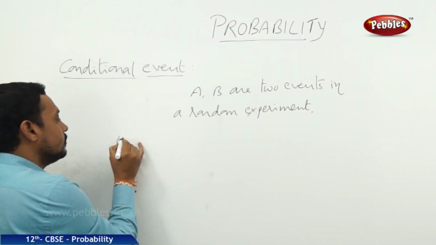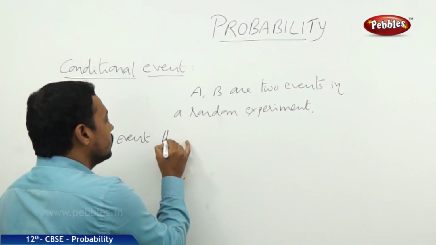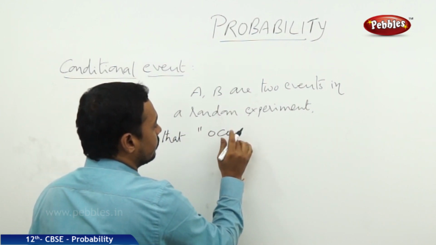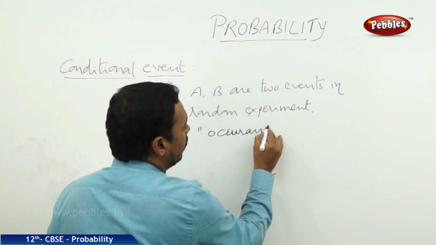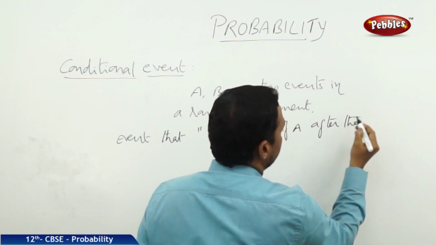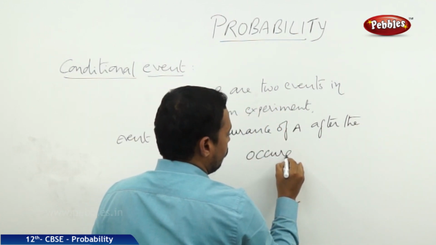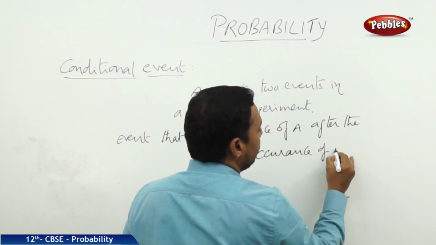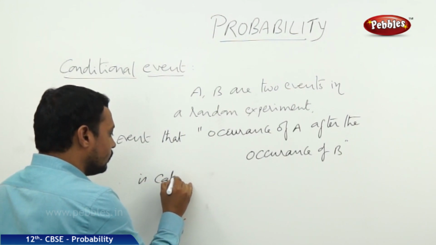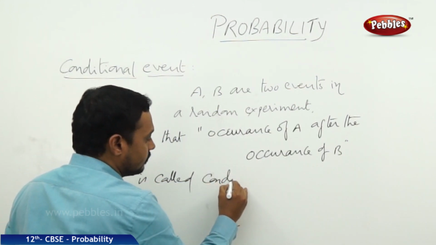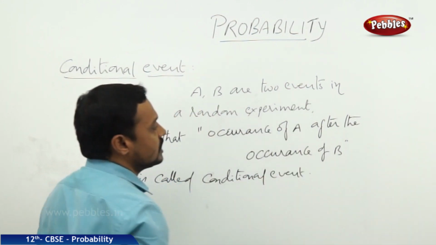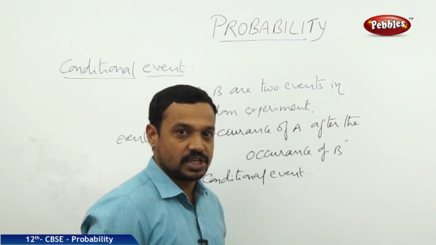then the event that the occurrence of the event A after the occurrence of the event B is called a conditional event. Now this is the definition of a conditional event.